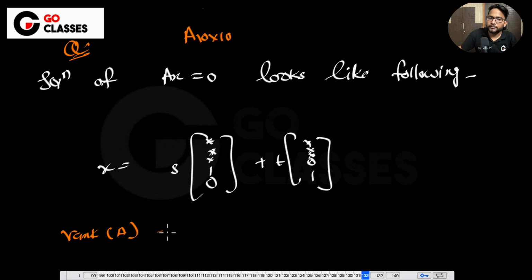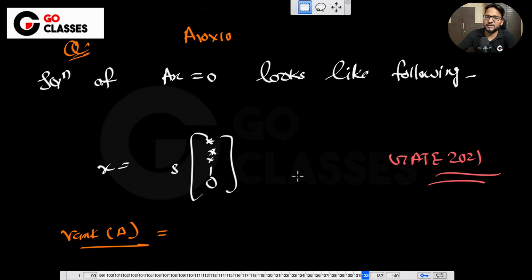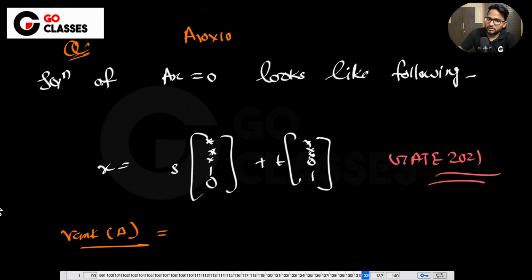Just think about it. We have solved the GATE 2021 question, right? Exact same question, there is no difference at all. There, the number was changed, they have just given one vector. I think we have solved this question, and there you immediately told me the answer. I think 4 was the answer there, right? So basically we have already solved this kind of question.